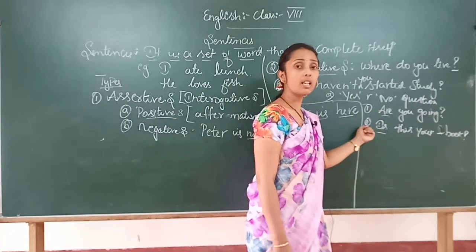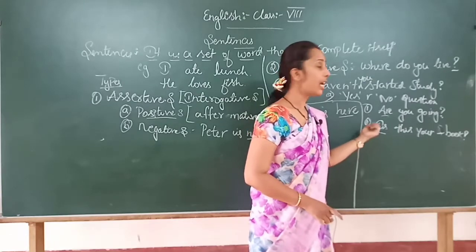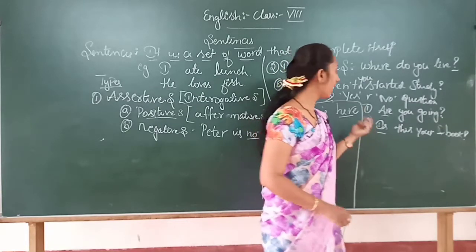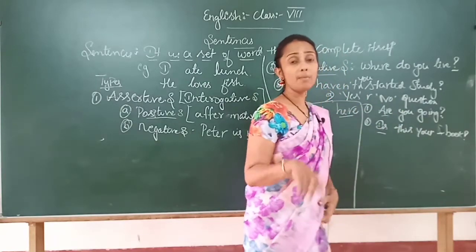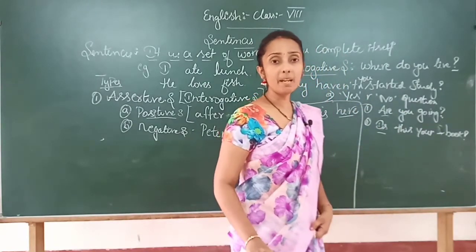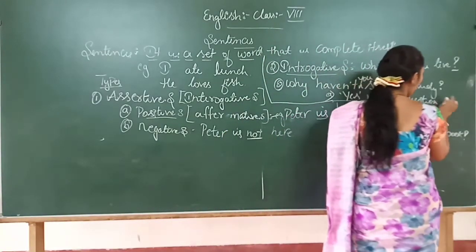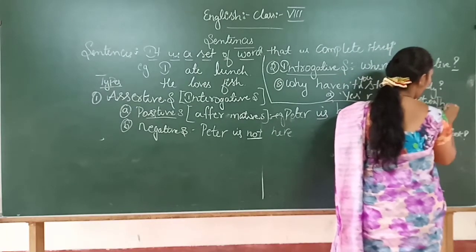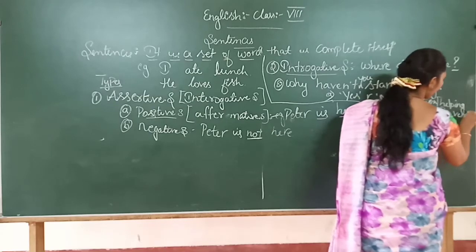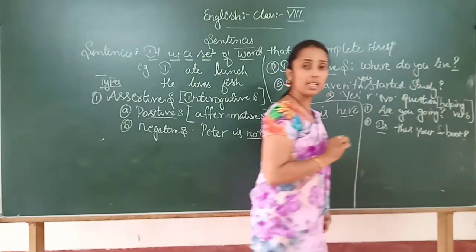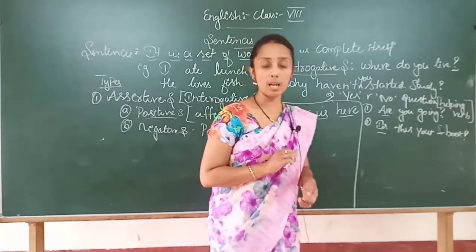Is, what is this? Yes, this is a verb. It is not just a verb, it is a helping verb. Clear? So remember that a yes or no question comes in the form of a helping verb or auxiliary verb. So yes, write down if you want. A yes or no question comes in the form of helping verbs. Clear? Is it clear till now? So a yes or no question comes in the form of a helping verb.